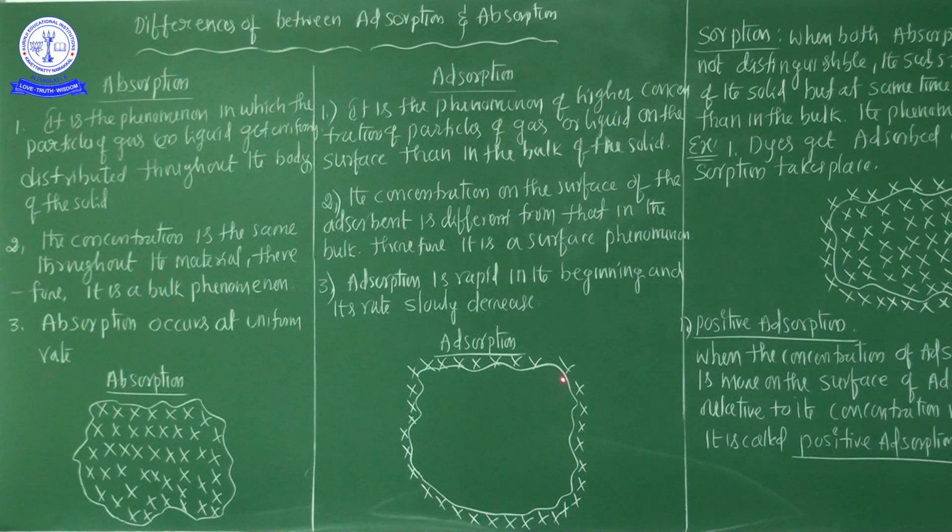So initially it is rapid, but after that it slowly decreases. So once again, adsorption is rapid in the beginning and its rate slowly decreases. This is the major differentiation between absorption and adsorption. That is the most important part.